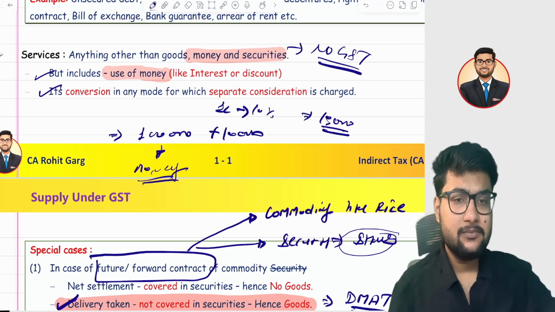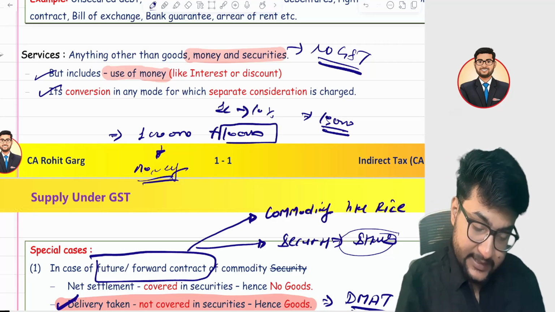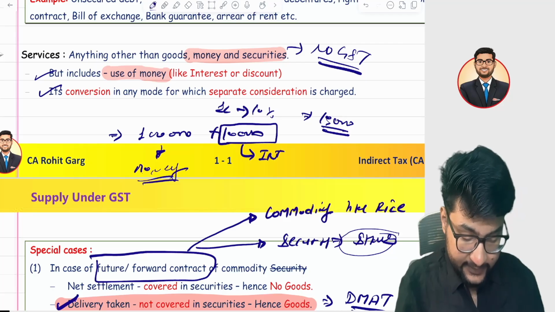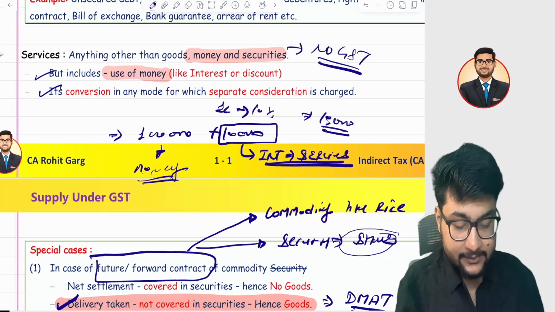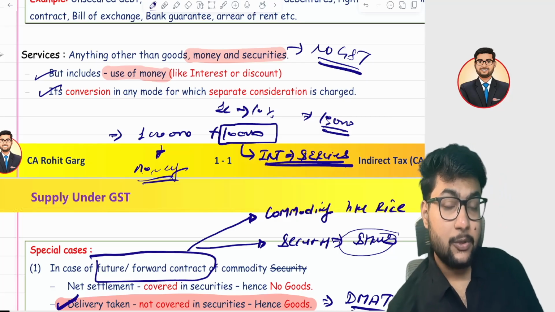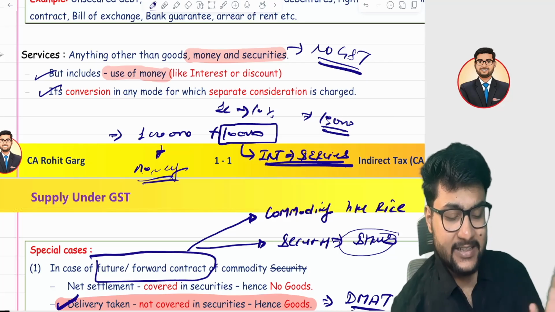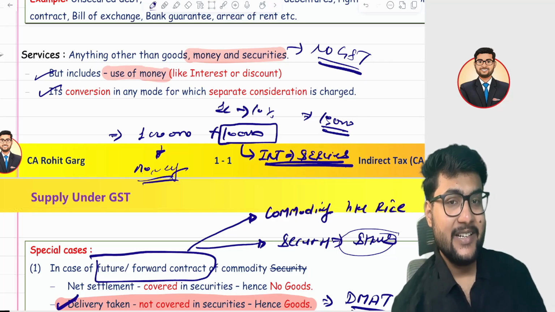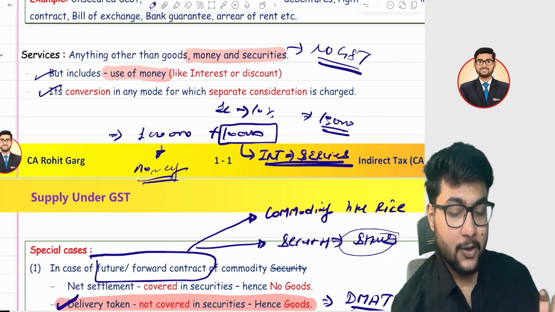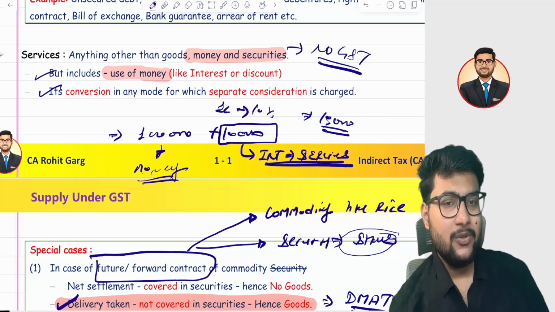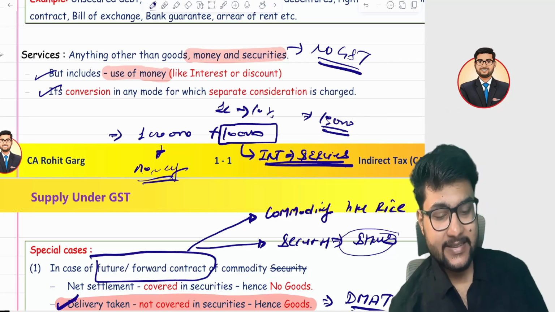But what about 10,000? 10,000 is interest, and interest is a service because the bank is giving you the money to use, and in consideration of it they are charging interest because of the time value. So it is a part of services. So any discounting, any interest you are receiving, then it is a service.